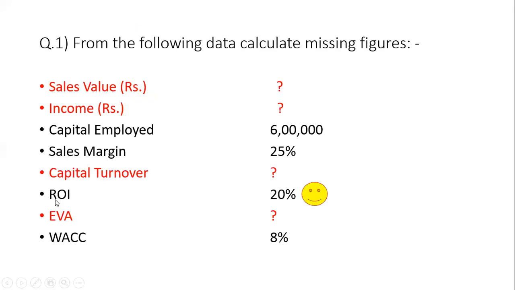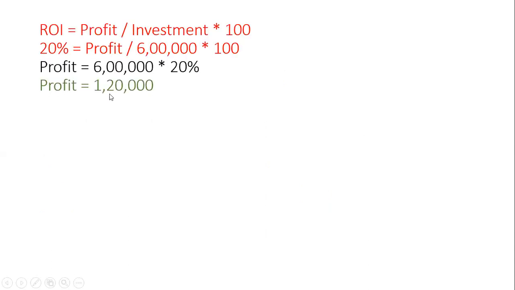OK. We took ROI, income upon capital employed. 20% into 6 lakh, cross multiply. There was an equal sign in between. So income is 1,20,000. Is it clear how to calculate the income or profit? By cross multiplying the ROI with investment.